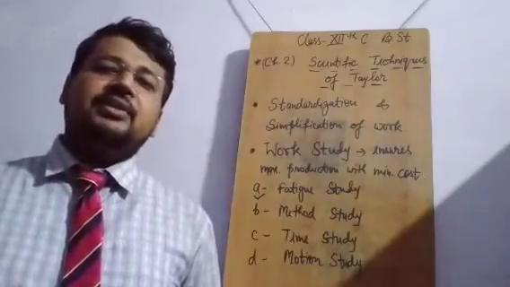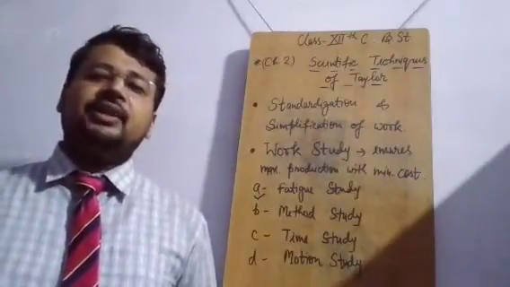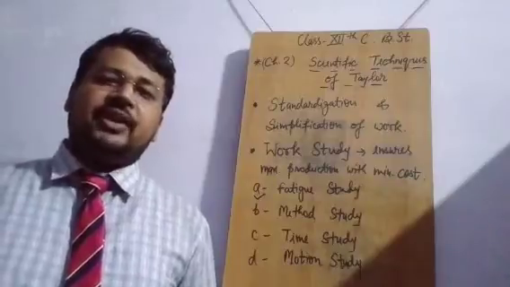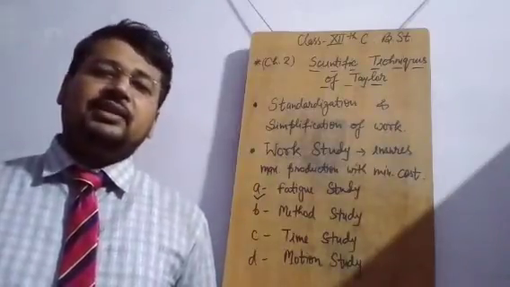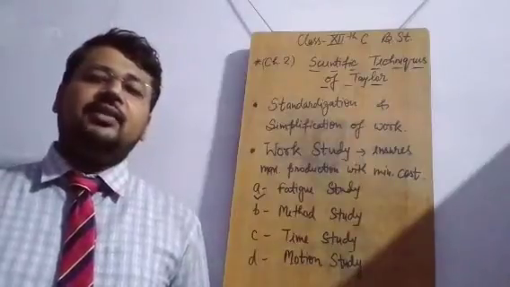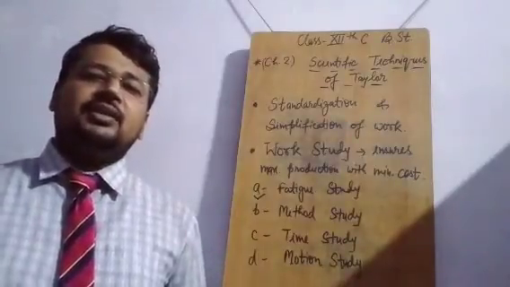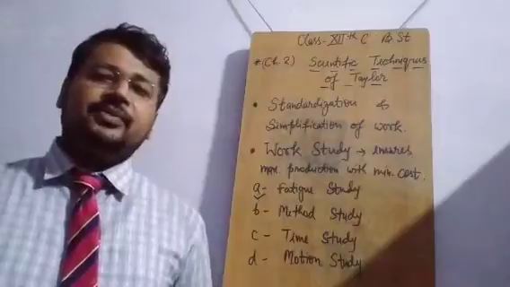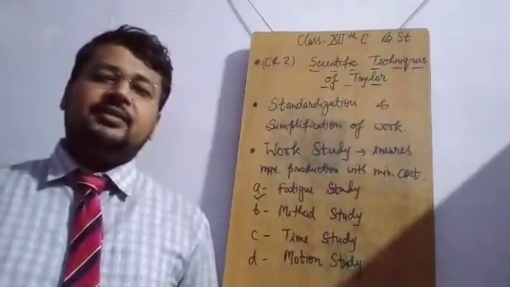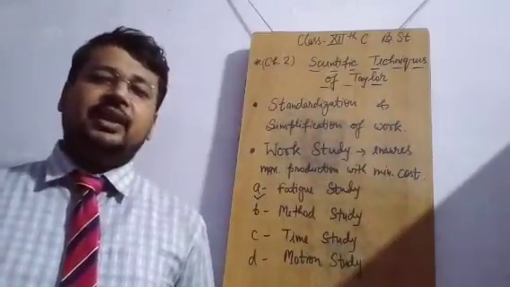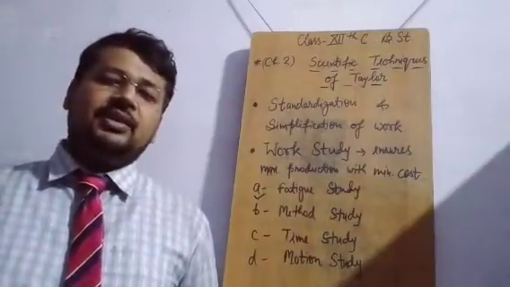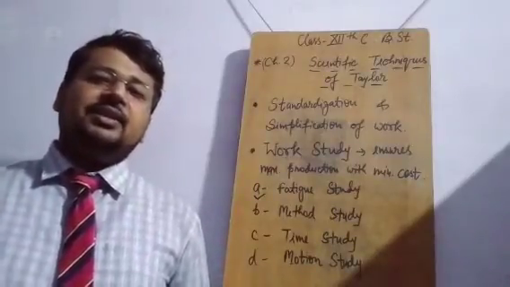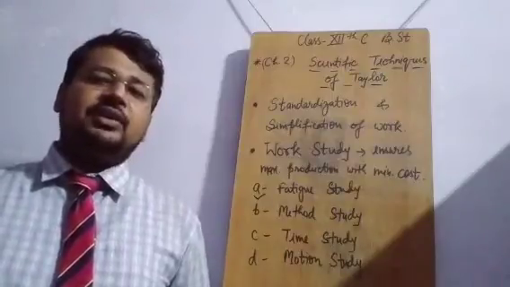There is a time limit that this project should be completed within 2 years, 3 years of time. But if you are crossing the limit, as we are witnessing in our road construction projects, the authority that is making that road, that dam, they are claiming that this project will be completed within 2 years of time. But in reality, they are taking 3 to 4 years in completion of that project.